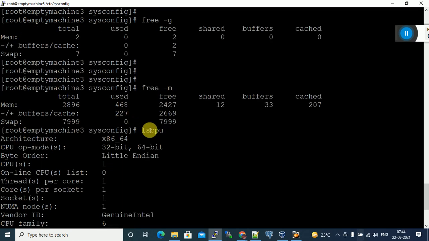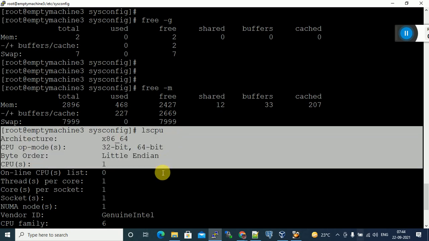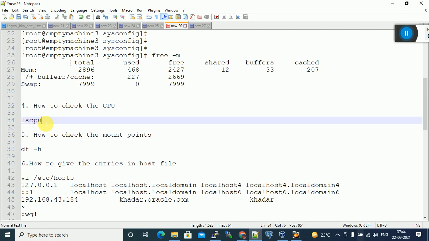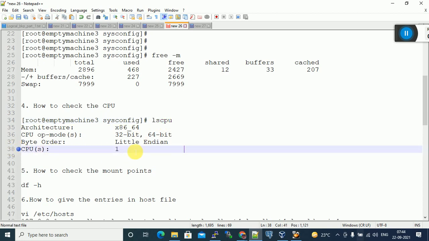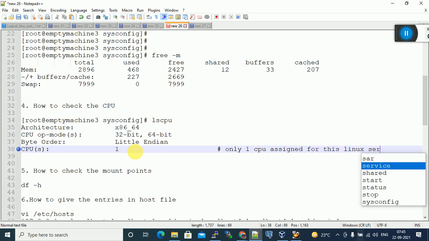To know the CPU information, this is the command. Clear? After logging in as root user, you give this command to get the CPU information. Only one CPU is assigned for this Linux server.